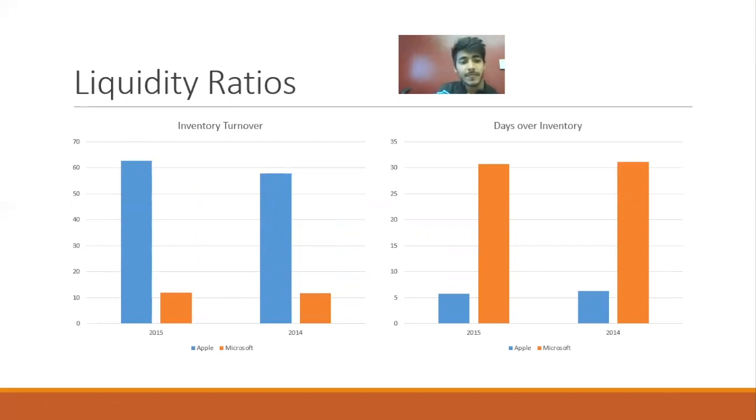If you see Apple's inventory turnover is very high as compared to Microsoft for both the years. It means how many times a company's inventory is sold in a year. So it is pretty good in case of Apple, but not that good in Microsoft. And the same goes with the days of inventory, since it's inversely proportional. So it is very low in case of Apple and very high in case of Microsoft, which is not good. It basically tells you the number of days it takes for the company to sell the inventory on hand.